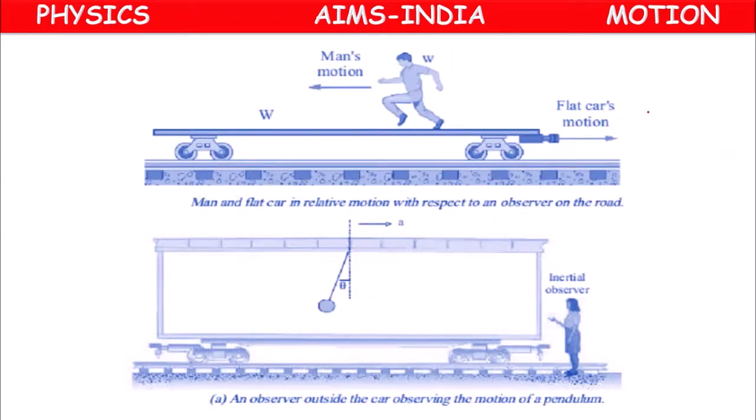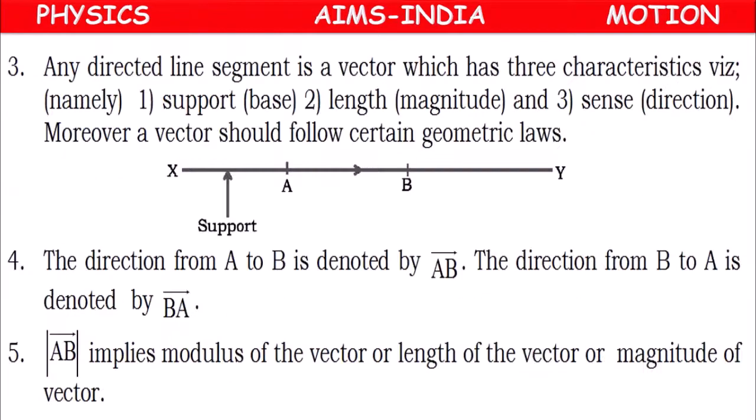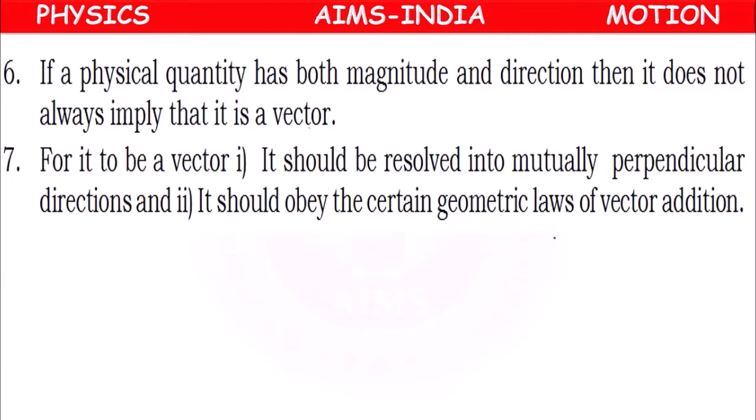Sometimes an observer may observe relative motion when he is observing one object which is moving on another object. Next, scalars and vectors. A scalar has only magnitude, no direction. Vectors have both magnitude and direction. Along with that, they should be able to resolve into mutually perpendicular directions, and they should follow geometric laws.